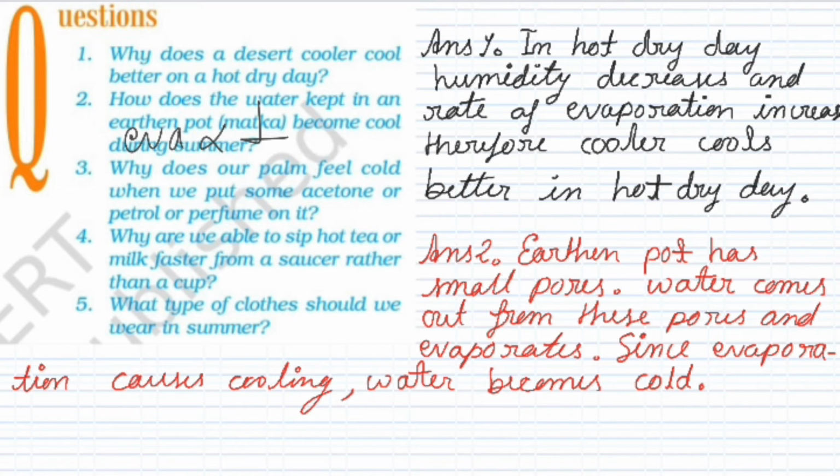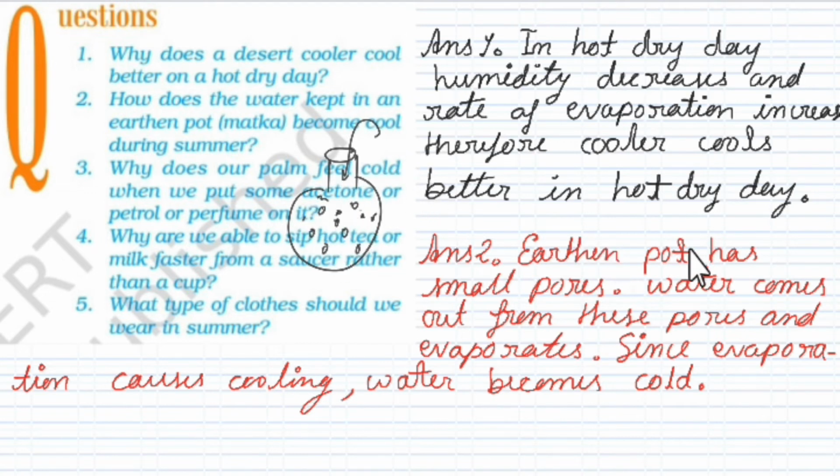Next question is, how does the water kept in an earthen pot become cool during summer? In an earthen pot there are minute pores because it is made up of mud. So the water we keep in the earthen pot, a very small amount of water seeps through these pores.